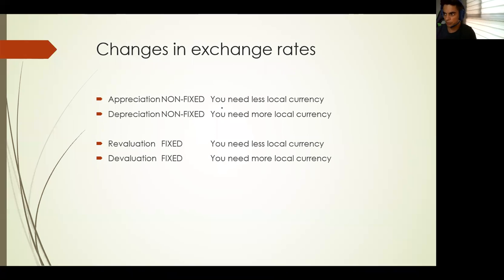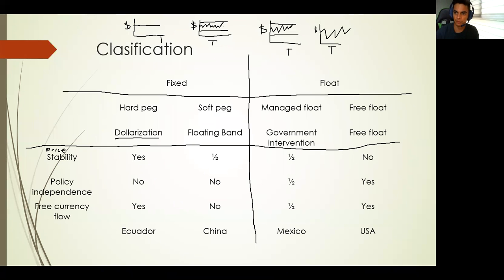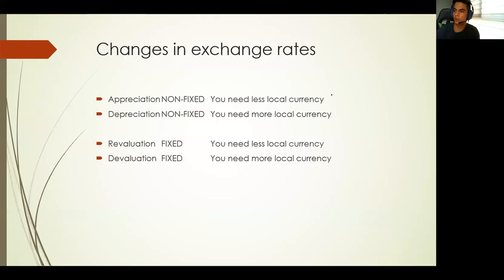So this will be the last video of today, and in here I want to explain something that is quite funny and sad for me sometimes. Because as you remember from the table, I told you that the hard peg and the soft peg are fixed systems that are affected strongly by the government. And the other two are floating systems where the government doesn't intervene. So that affects the way in which we name a change in the value of the currency.